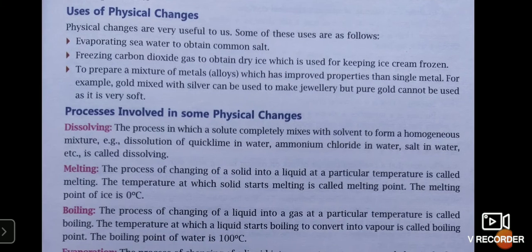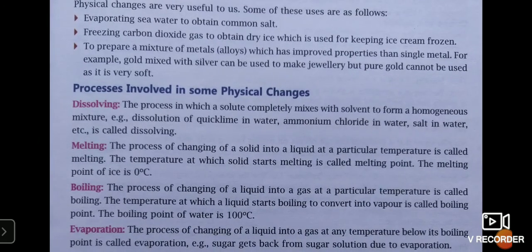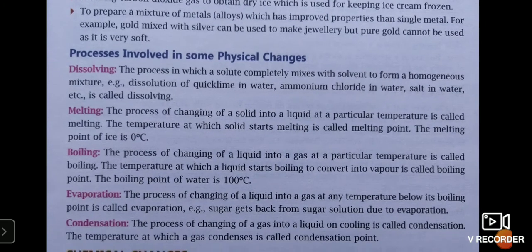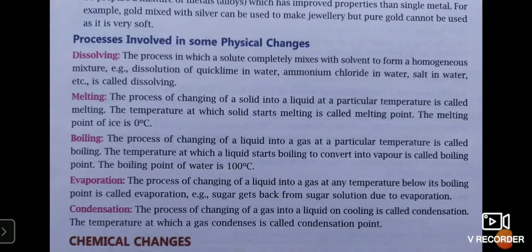You may have learned the terms malleable and ductile. Malleability means a substance can be hammered and converted into sheets, whereas ductility means it can be converted into wires. Pure gold is highly malleable and highly ductile, therefore we have to add some amount of silver to it. Now, you can separate gold and silver if you require because it is a physical change.